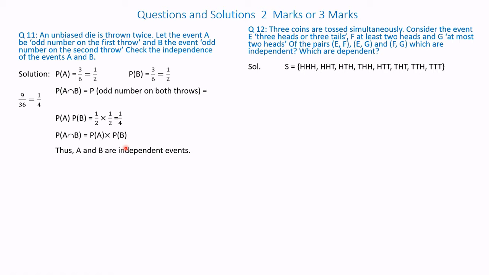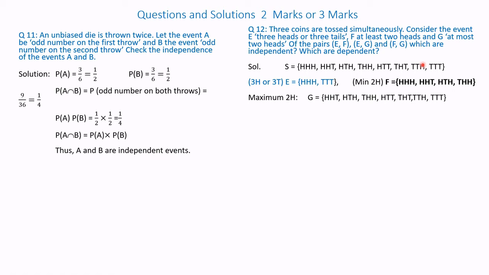Please observe very carefully. The total combinations for 3 coins are HHH, HHT, HTH, THH, HTT, THT, TTH, TTT, where T is a tail and H is a head. Therefore, E, three heads or three tails, is HHH and TTT. F, at least two heads, is HHH, HHT, HTH and THH.